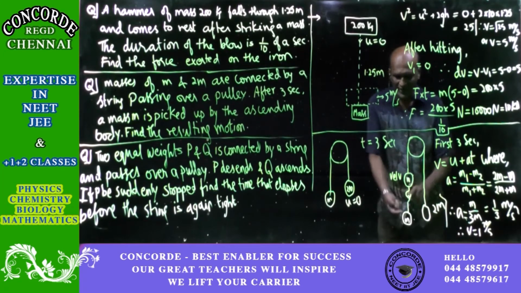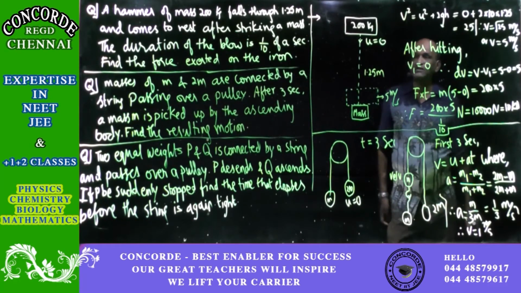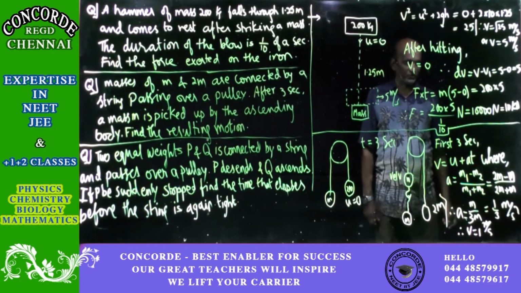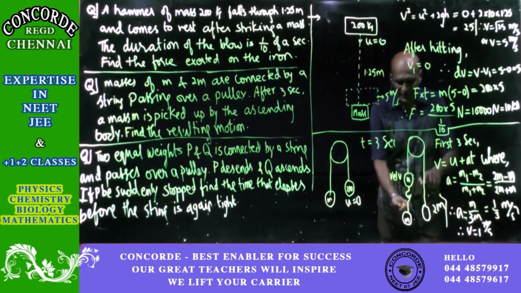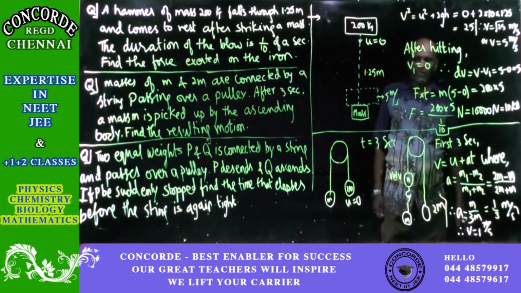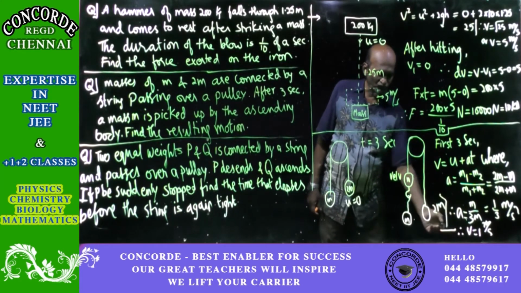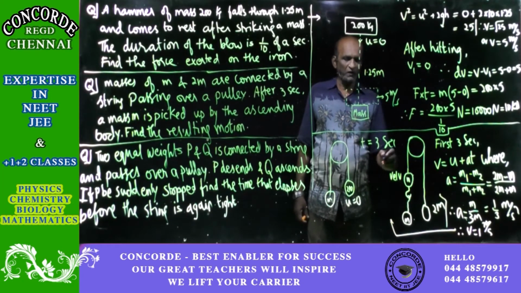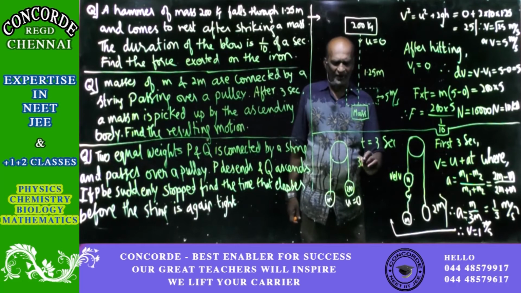After 3 seconds, this mass will pick up another mass. Now when all the three masses are moving, we have to find out what will be the new velocity. You can see there is a sudden change, so conservation of momentum. First we have masses 2m plus m, equal to 3m.